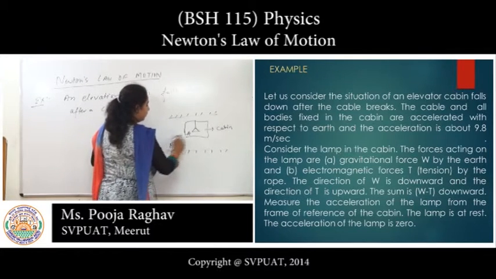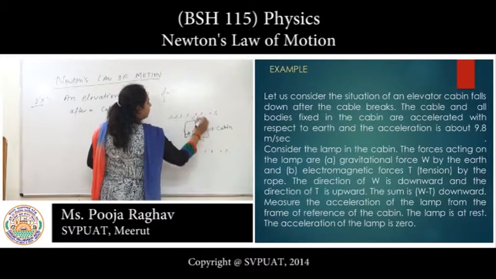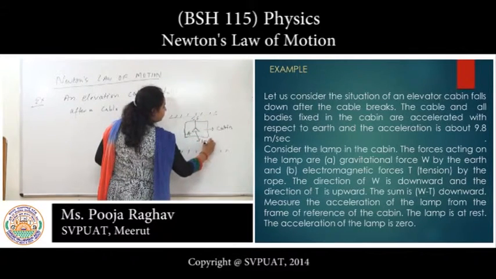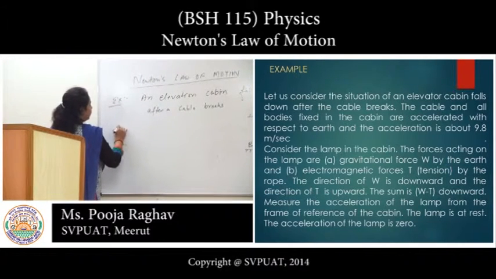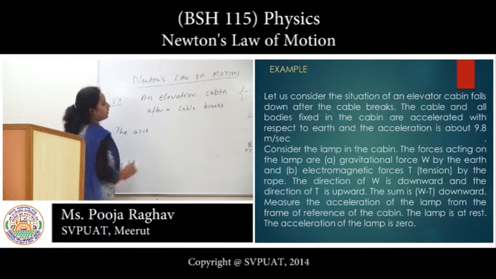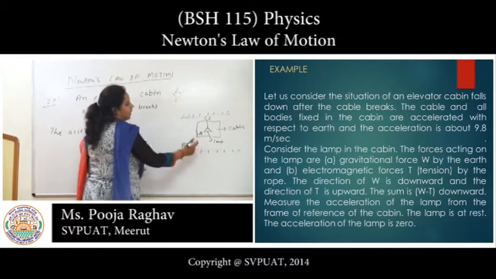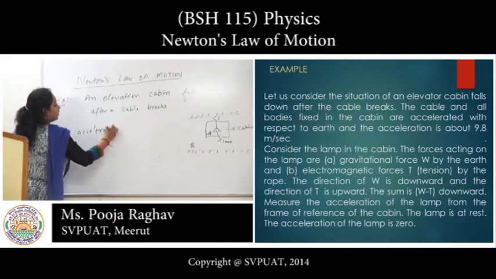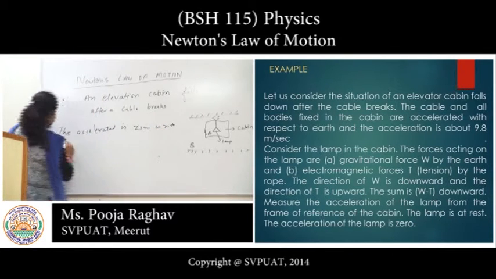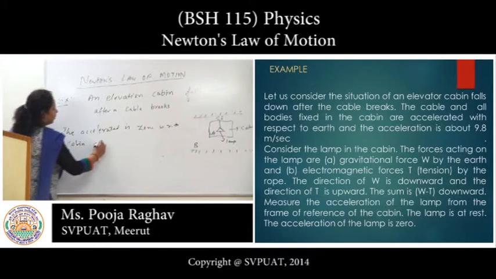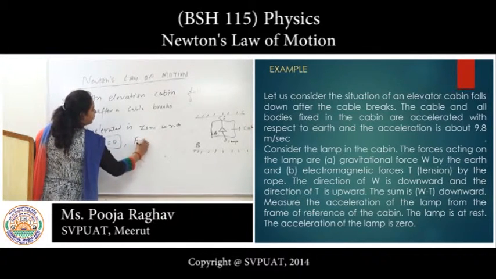Here is person B and here is person A. This is a lamp. If we calculate the acceleration with respect to person A, that is the cabin, the acceleration is 0. If A equals 0, then F equals 0.